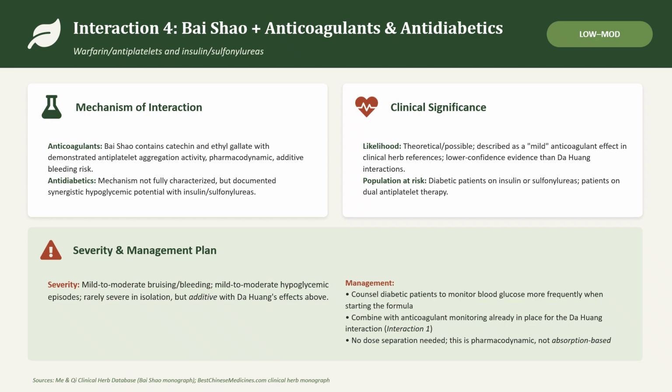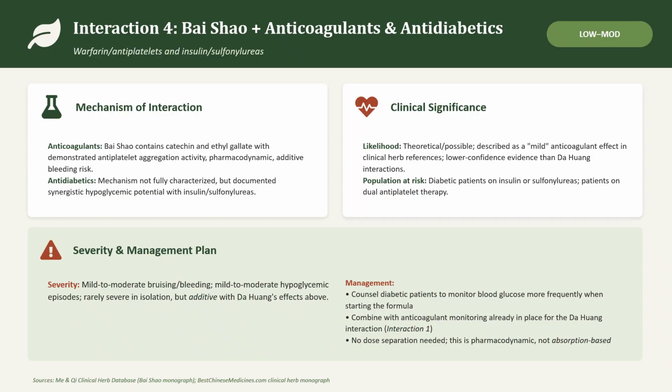Pharmacodynamic, additive bleeding risk. The antidiabetic portion, or I guess section, the mechanism is not fully characterized, but there is documented synergistic hypoglycemic potential with insulin.